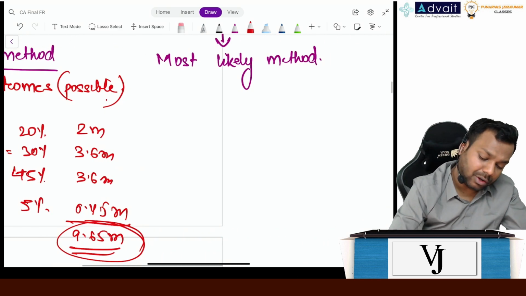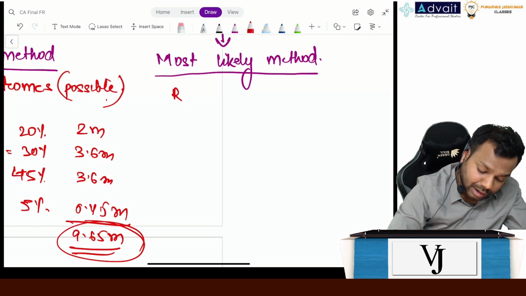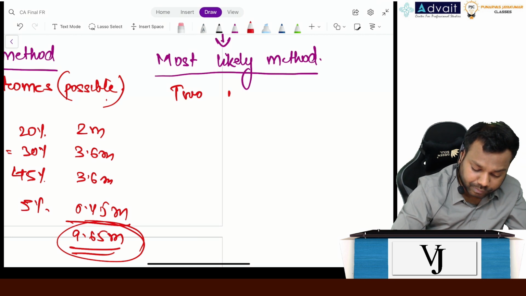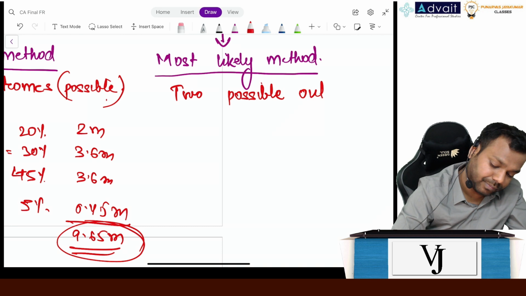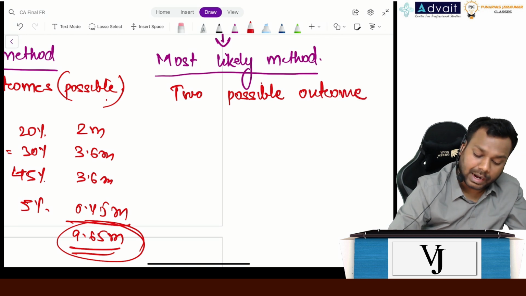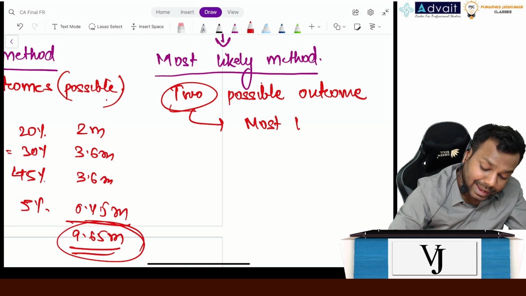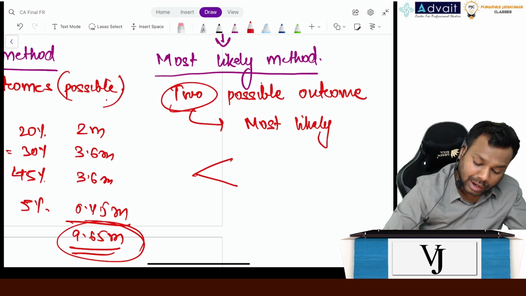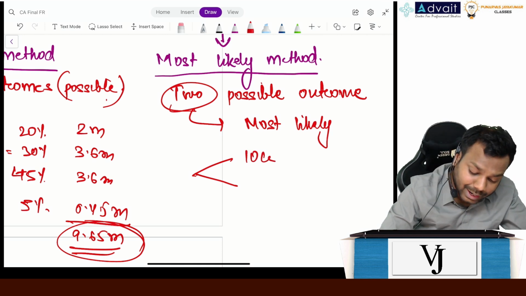Now, what is the meaning of the most likely method? Whenever there are only 2 possible outcomes, we see which is the most likely outcome. Let's suppose either I will get 10 crores as an incentive, or I'll get 0.